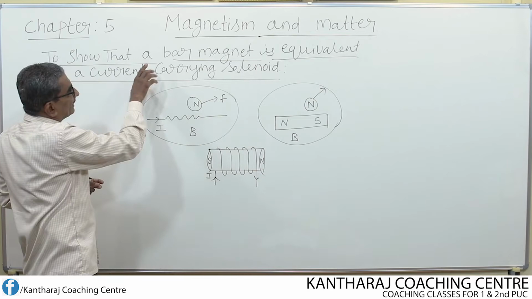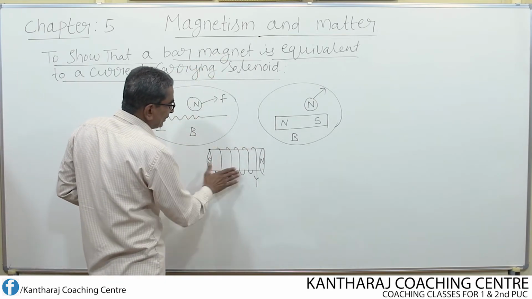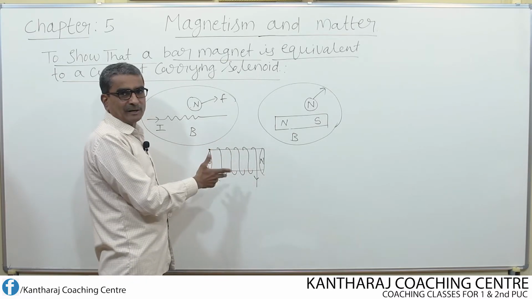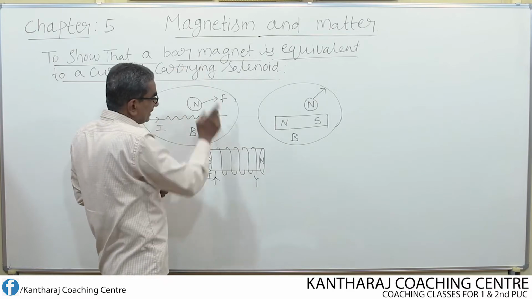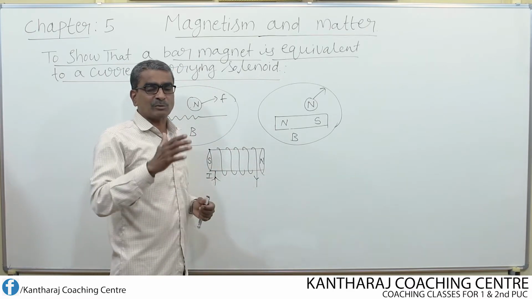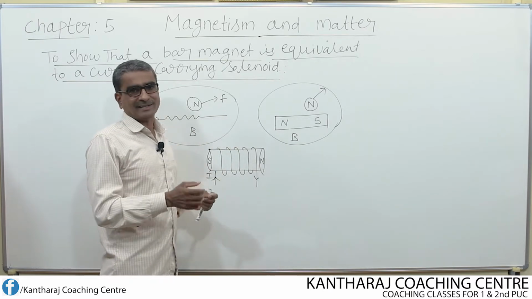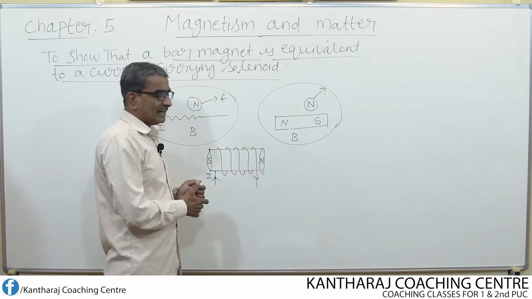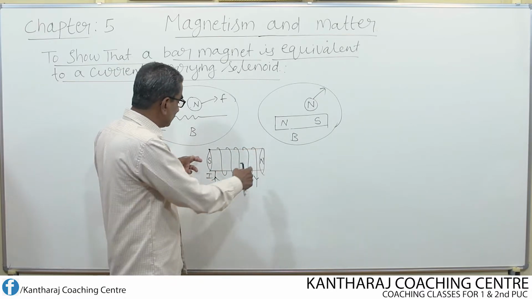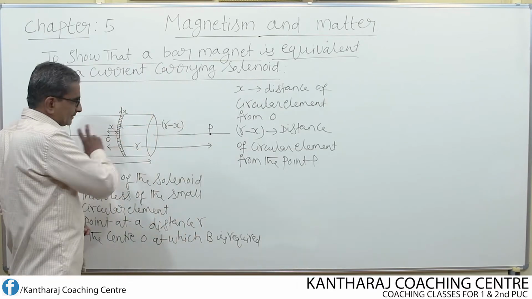So similarly here we can show the reverse of that. That means a bar magnet is equivalent to a solenoid. Both are one and the same. Current carrying solenoid behaves like a bar magnet, or a bar magnet is equivalent to a current carrying solenoid. So this is what we are going to prove in our today's class mathematically. Of course experimentally also we can show that a current carrying solenoid behaves like a bar magnet with 2 poles at its ends. Now let us consider a solenoid.